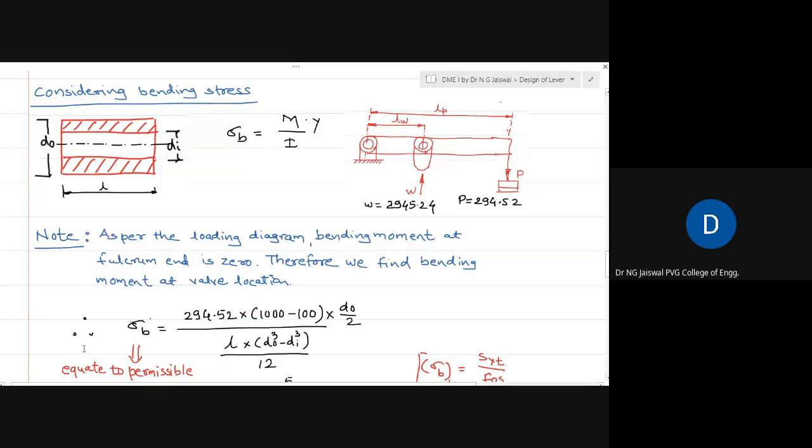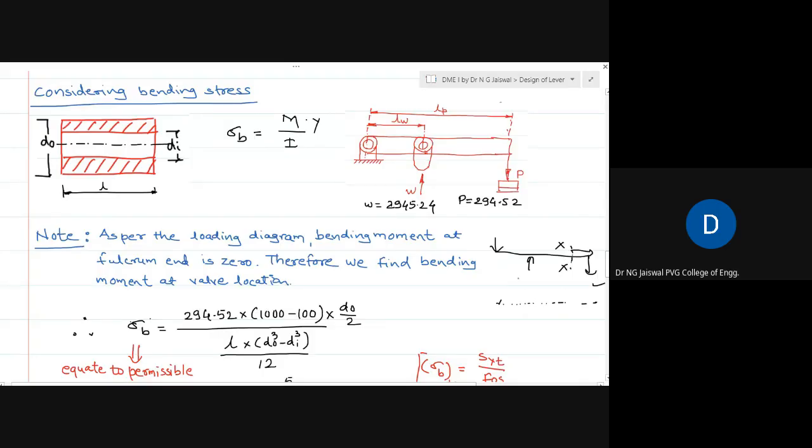Now, a very important note here: as per the loading diagram, bending moment at the fulcrum end is 0, because suppose I draw the force diagram, one force is here, another force is here, and the reaction is here. This is the loading diagram. If you draw it, you know how to find the bending moment at each cross section, just to recall your strength of materials. To find the bending moment at this XX location, I should take this force into this distance, only from one end.